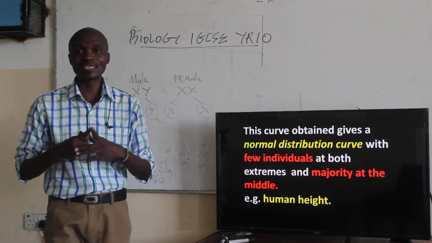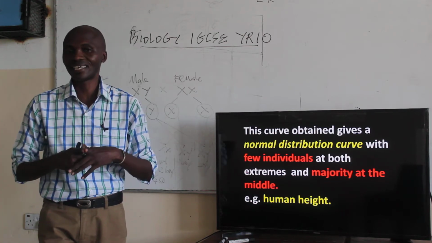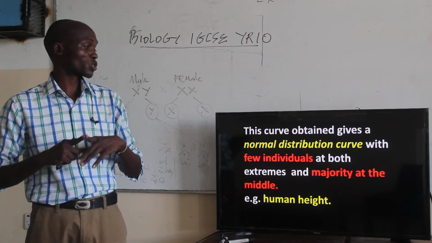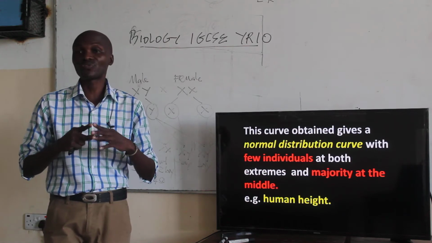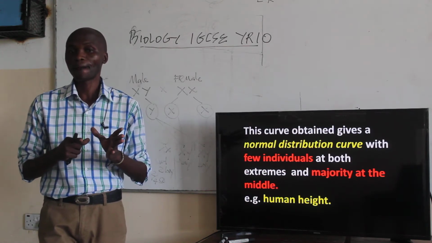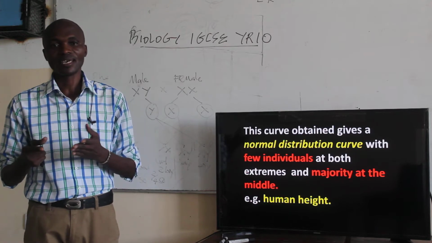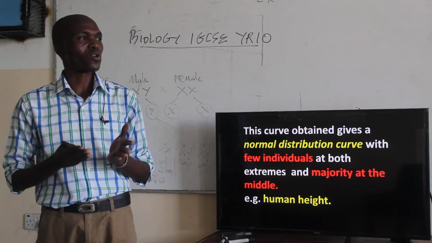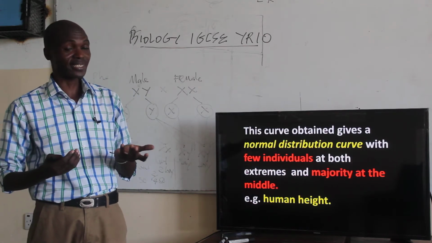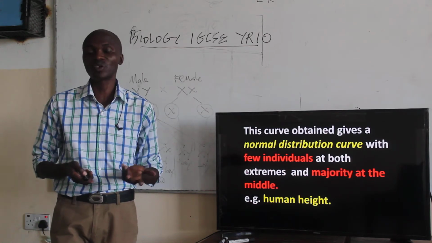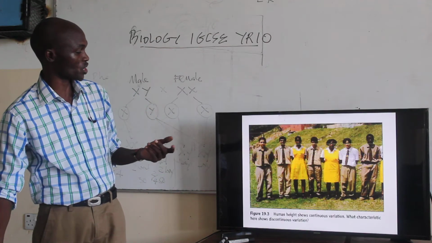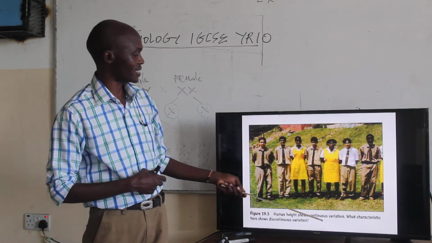Now, this frequency distribution curve normally gives us what is referred to as a normal distribution curve, with few individuals at both extremes, and the majority of individuals will fall in the middle. So, for example, if you consider human height, it has both extremes, people who are tall. For example, in this picture, you can see that human height is continuous.